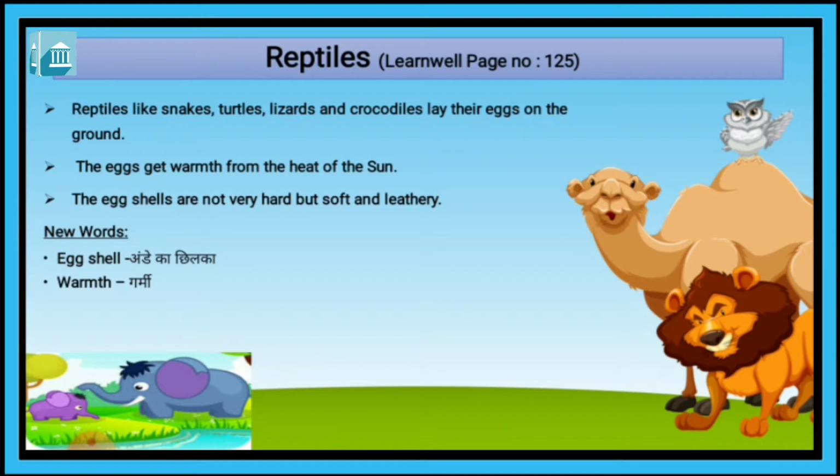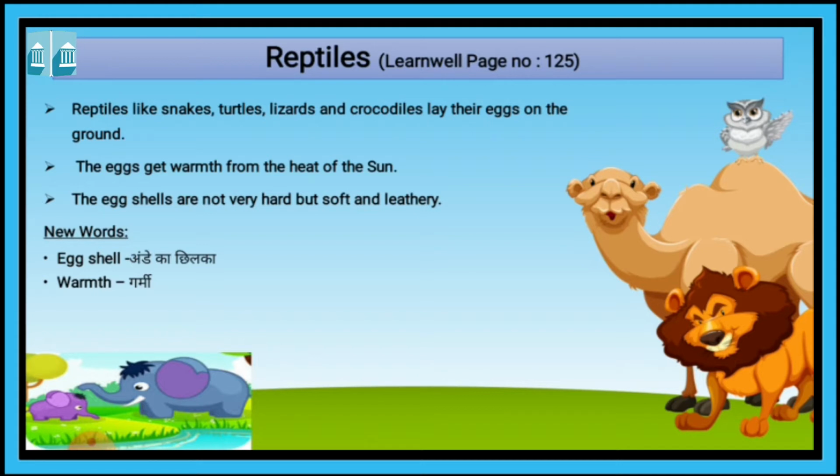Reptiles like snakes, turtles, lizards, crocodiles lay their eggs on the ground. Fish lay eggs in the water, but reptiles like snakes, turtles, lizards, and crocodiles lay their eggs on the ground.